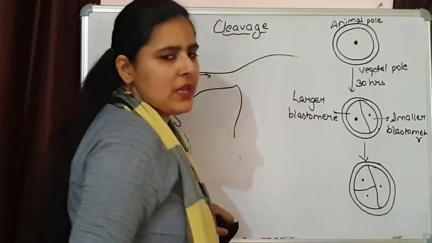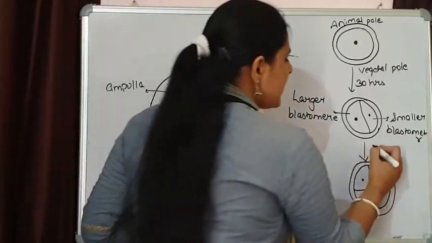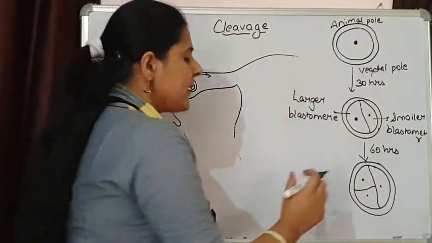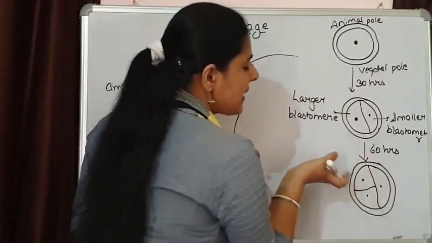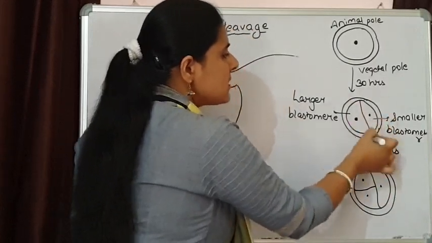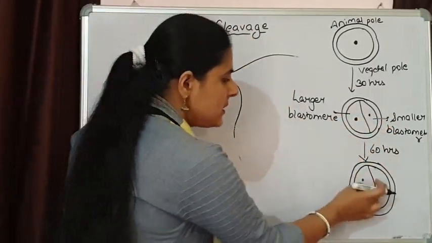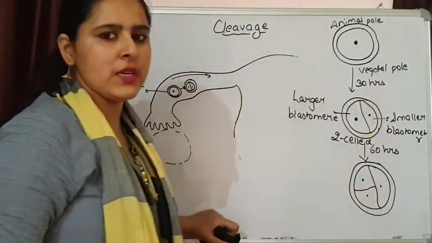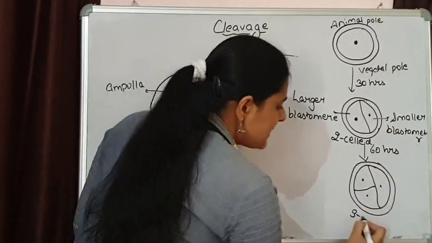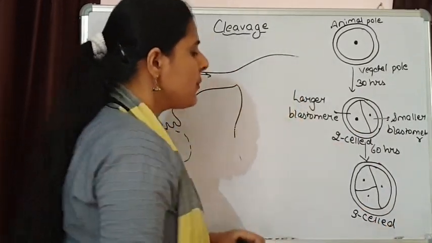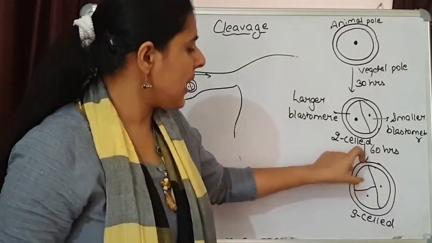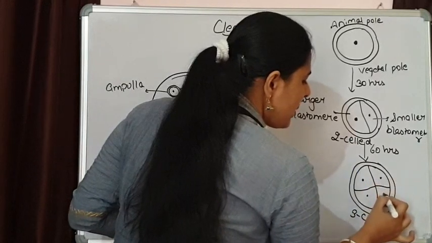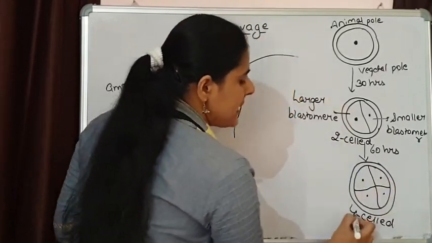This is going to divide first. After that, the smaller blastomere is going to divide, and this is taking place almost 60 hours after the process of fertilization. Now, this cleavage is always at right angle to the plane of axis of the first division. This is always in this direction. So this is a two-cell stage that was formed after first division, and this will be a three-cell stage, that is a temporary stage because of the first division of the larger blastomere. And later on, this smaller blastomere is again going to divide, and we will get a four-cell stage.